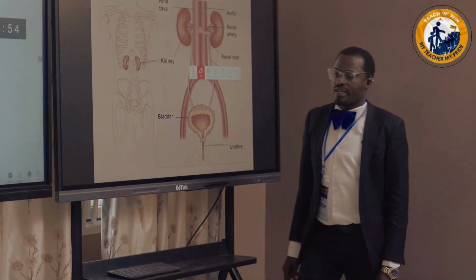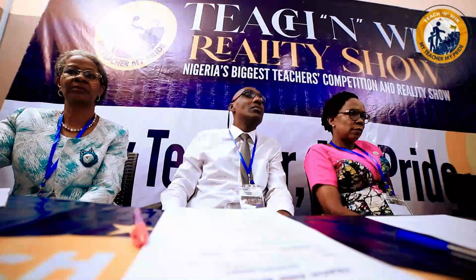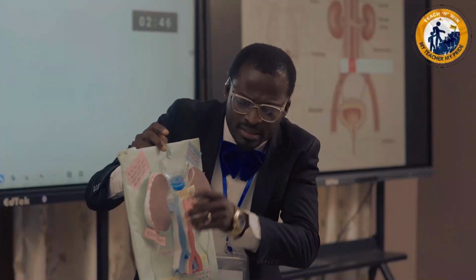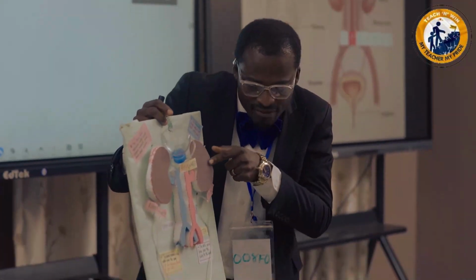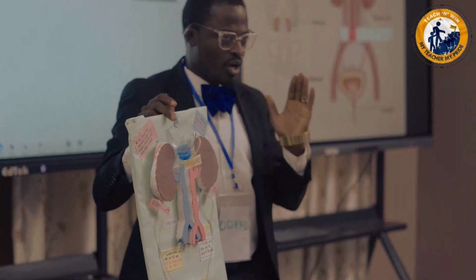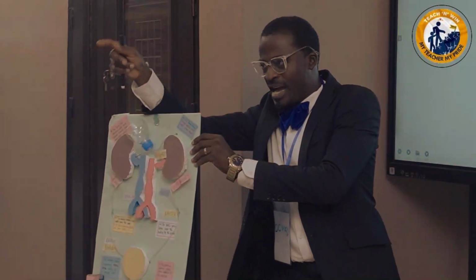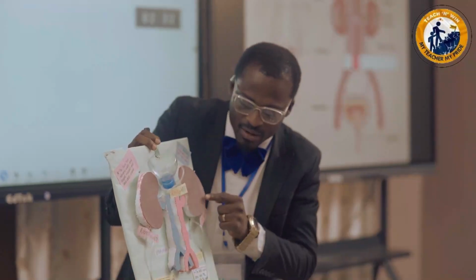Now, look at this. This is the structure of the urinary system. You can see we have two kidneys, right? The right and the left. Now, the left, when you look at the mirror, what do you see? You see your left hand facing you, right? And you see your right hand facing you. So this is the right and the left.